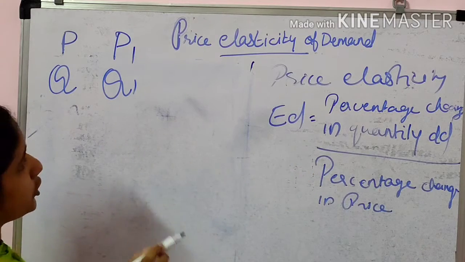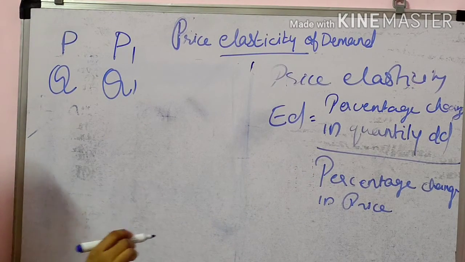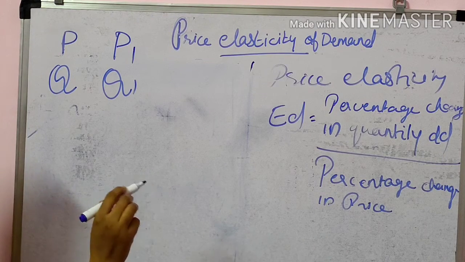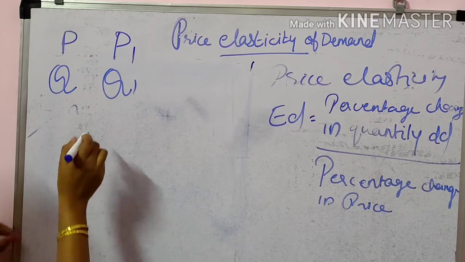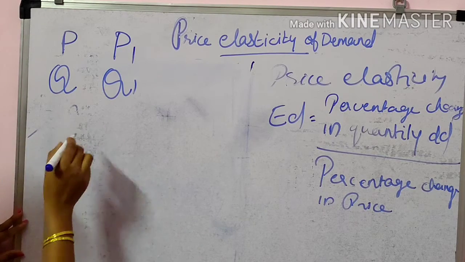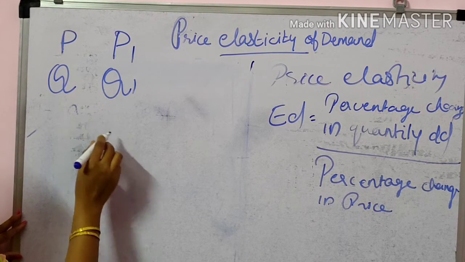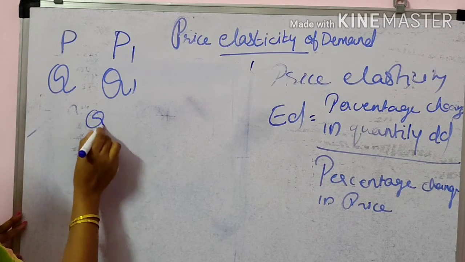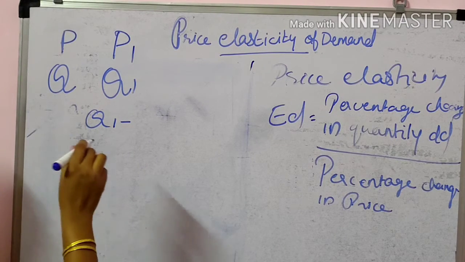Here, what I told you is that elasticity of demand means the percentage change in quantity demanded divided by the percentage change in price. Now, for the change in price, what will be the change in quantity?